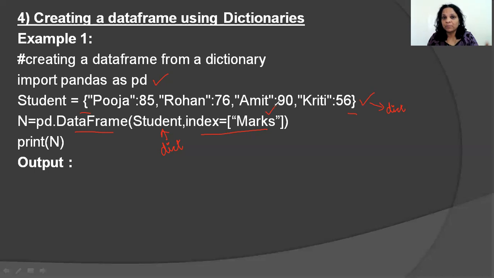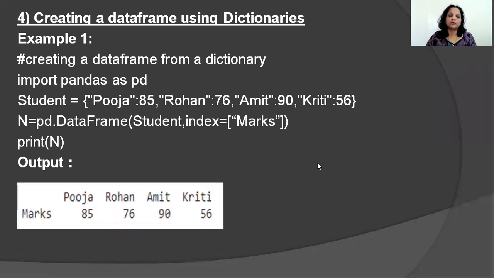So just remember, if you have a regular dictionary, which has a key and only one value associated with that key, then when you're creating a data frame using such a dictionary, you need to specify the index parameter for it to know how many times the value should be repeated. Since I have given only one index label here, the output is only going to consist of one row, as we see here.